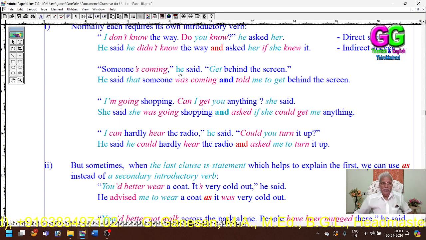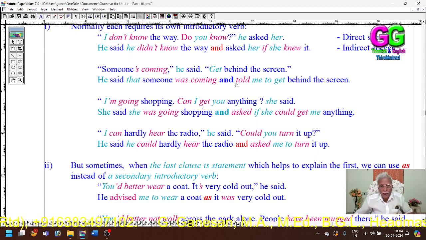The third one: "Someone's coming," he said. "Get behind the screen." He said that someone was coming and told me to get behind the screen.